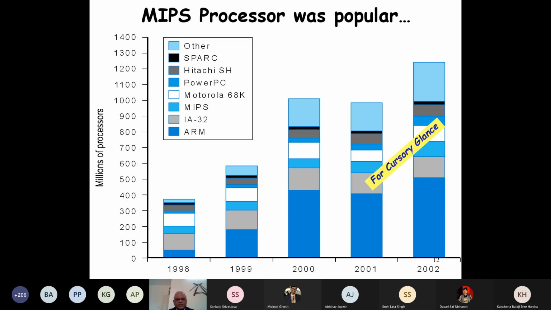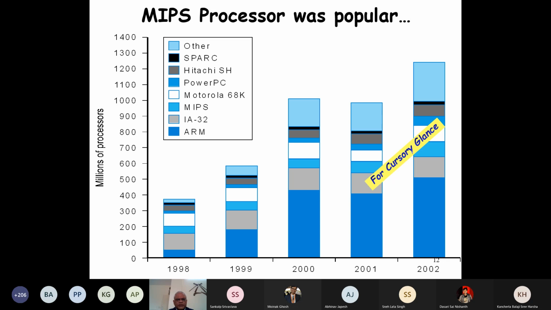And look at this picture here. If you look at 98, ARM had a very small market share, much less than Intel. This is the ARM, and the MIPS is this one.